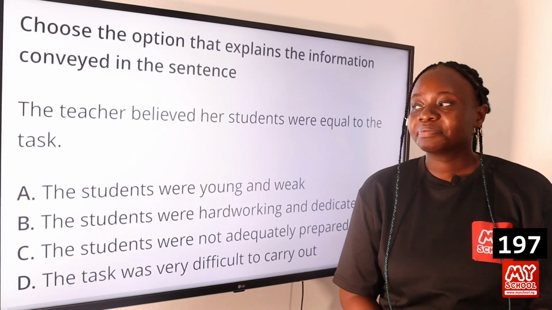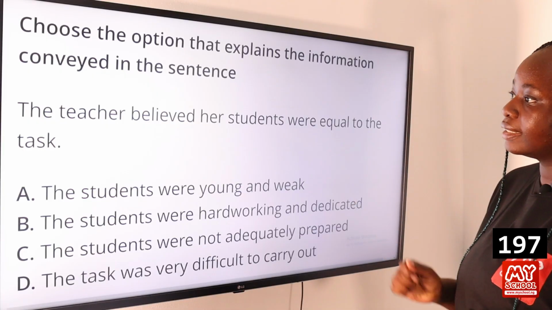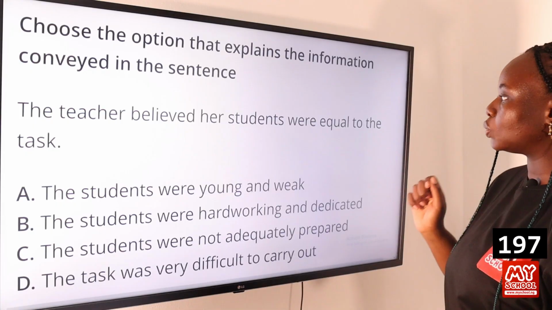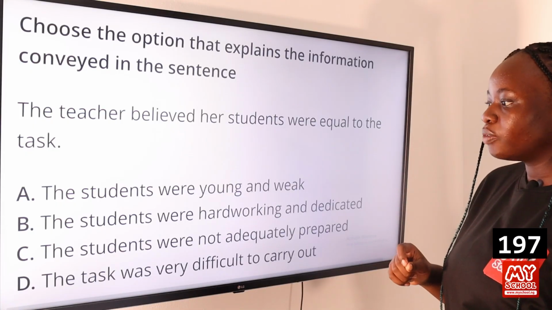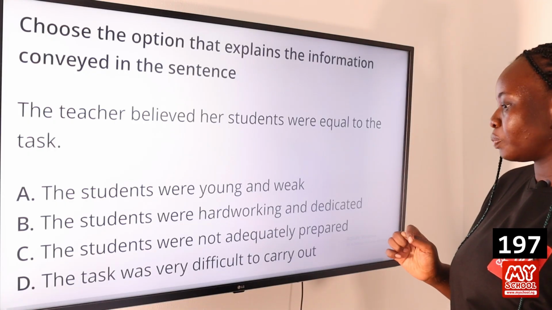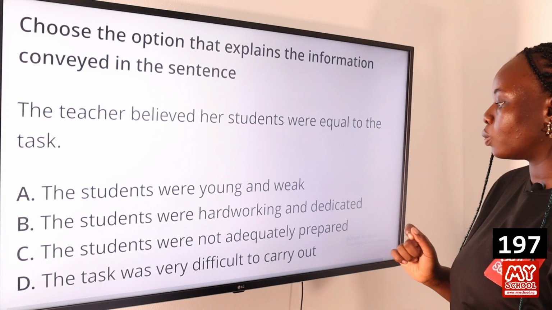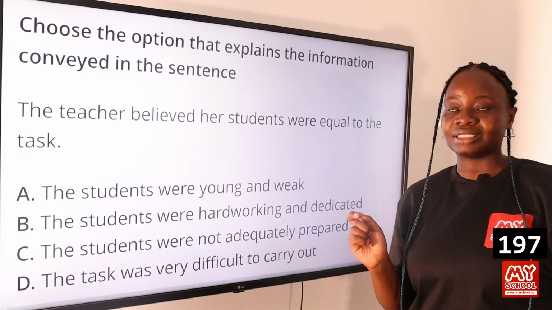Question 197. Again, we have to select the option that best explains the information in the sentence. The teacher believed her students were equal to the task. Option A, the students were young and weak. B, the students were hardworking and dedicated. C, the students were not adequately prepared. And D, the task was very difficult to carry out. So the answer to this question is option B, the students were hardworking and dedicated.